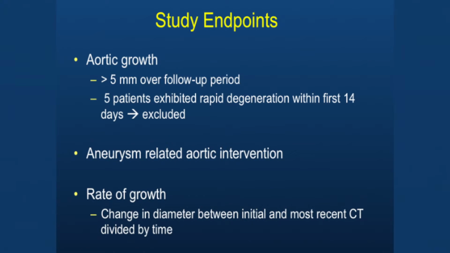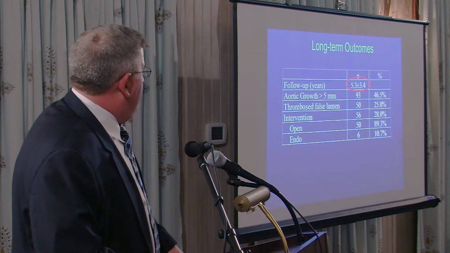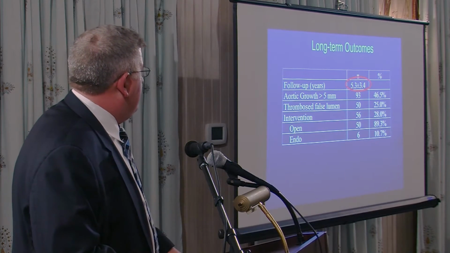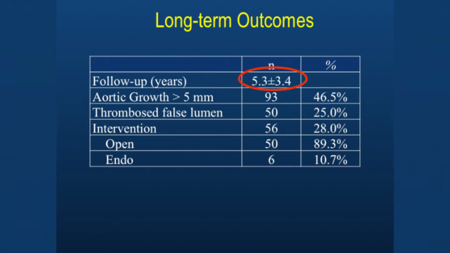Next. And we looked at aortic growth, which was defined as greater than 5 millimeters over the follow-up period. We did exclude 5 patients that had really rapid degeneration because it made the growth periods, we couldn't figure it out. So we got rid of those. Next. And with 5.3 years of follow-up, you can see that 46% of the patients showed growth of some kind, and only 25% had a thrombosed false lumen at the time that they were discharged.